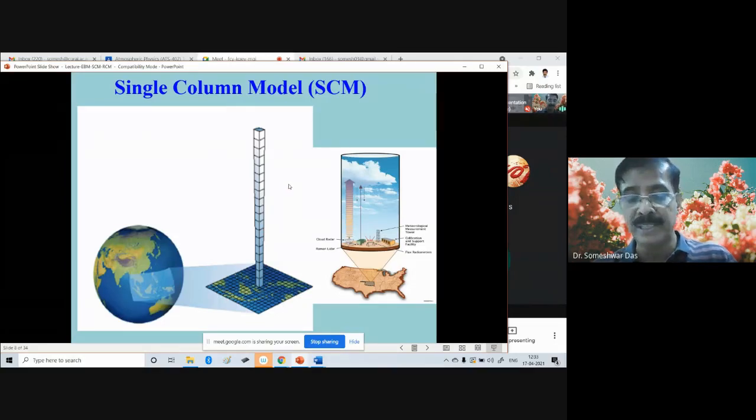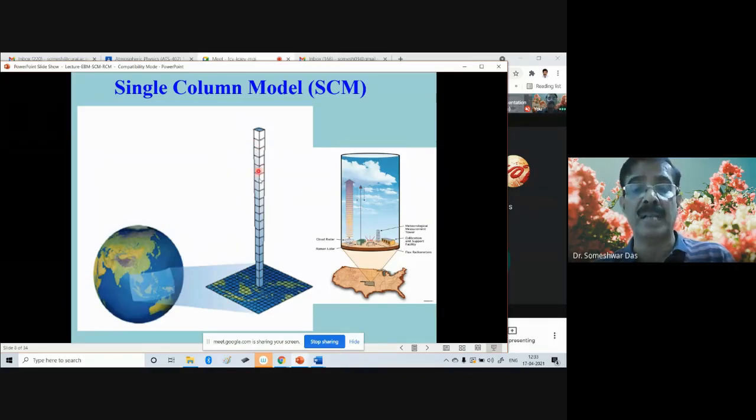So by using such kind of models, we try to again simplify the atmosphere for understanding purpose, understanding the physical processes. Within this single column, we try to consider all possible physical processes.